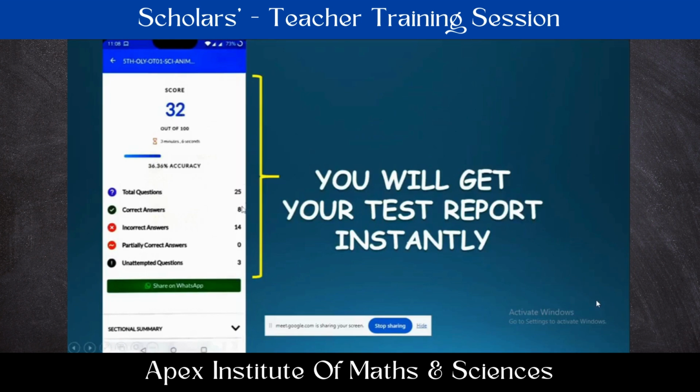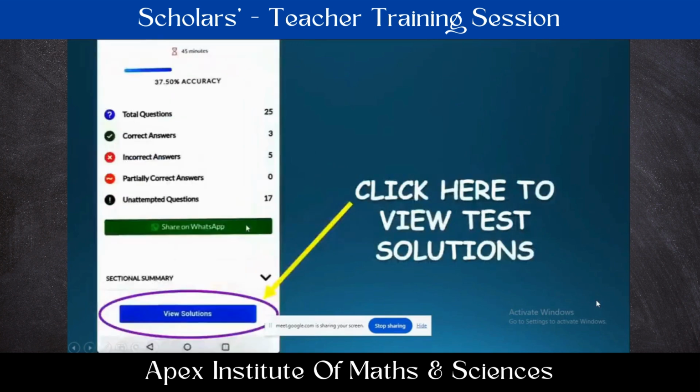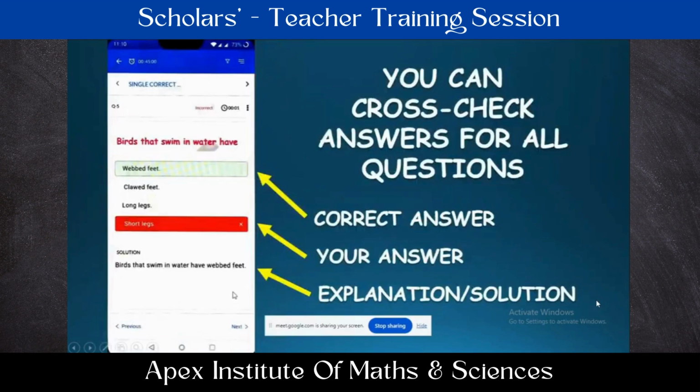How many marks they have secured, how many questions are there in the exam, how many correct, how many incorrect. In this way, a complete analysis will be given instantly. Not only that, below that there will be an option, view solutions. If they click on view solutions, they can check question to question analysis here also, even in the online examinations. What is the correct answer for a question? What is the answer attempted by him or her? And what is the explanation for that question? In this way, they will get question to question analysis to check and verify. So that's about the test column.